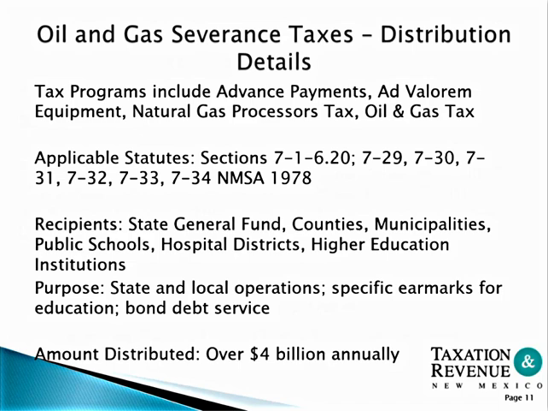Oil and gas severance tax. The tax program includes advance payments, ad valorem equipment, natural gas processors tax, and oil and gas tax. The recipients of this tax are the state general fund, counties, municipalities, public schools, hospitals, and higher education institutions. The purpose of this tax is state and local operations, specific earmarks for education and bond debt services, and over $4 billion is distributed annually from this tax.